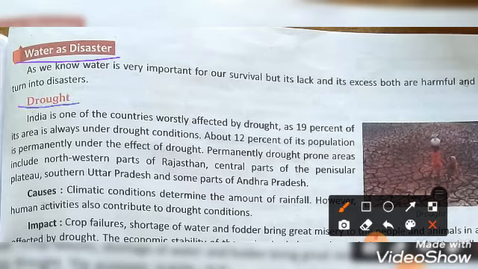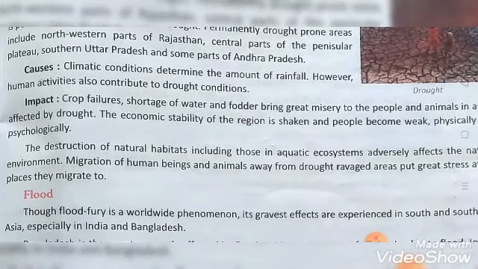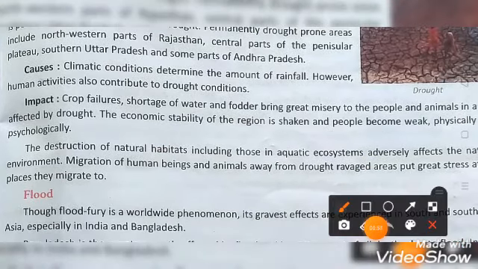So let's see drought. Drought is a condition where there is no rainfall for over a period of time. That is called drought. So let us see the effect or the impact of drought. There will be crop failure, shortage of water and fodder. It can bring great difficulties to the people and animals.